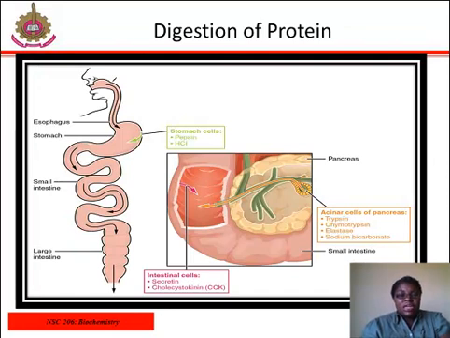Digestion of protein. The digestion of protein begins in the mouth. When protein-rich foods enter the stomach, they mix with enzyme pepsin and hydrochloric acid. The hydrochloric acid produces an environmental pH of 1.5 to 3.5 that denatures proteins in the food. Pepsin cuts protein into smaller polypeptide and constituent amino acids.